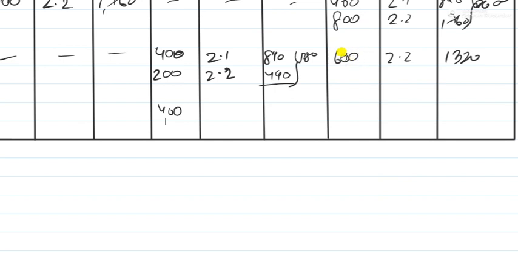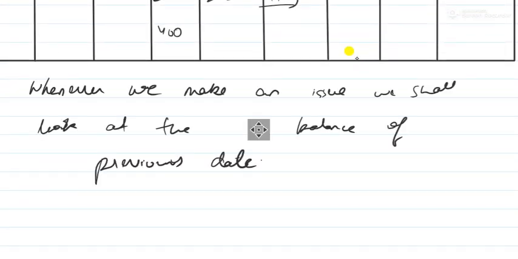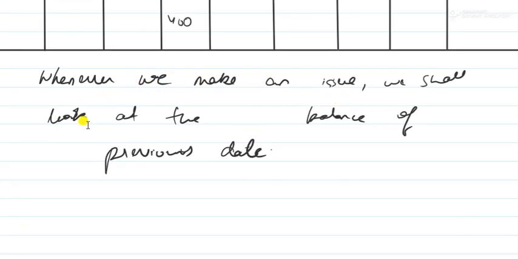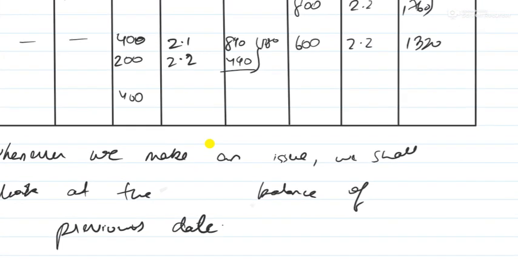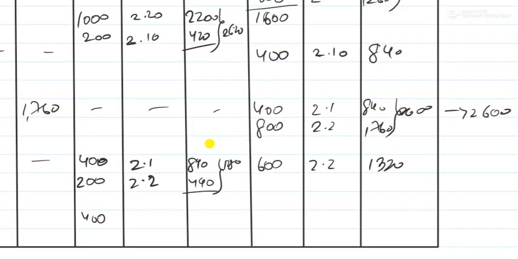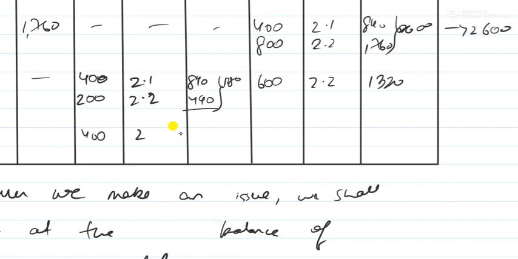Whenever we make an issue, we shall look at the balance of the previous date. This is a very important line. So we are making an issue over here for 400 units, at which rate? At 2.2. So 400 into 2.2 is equal to 880.